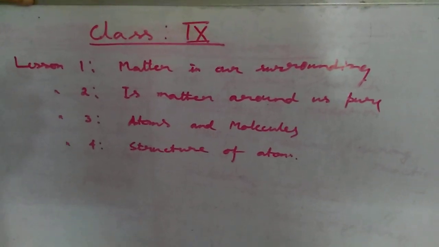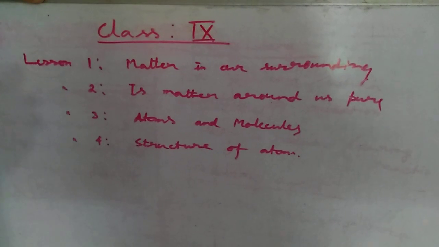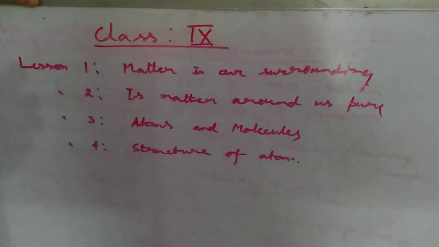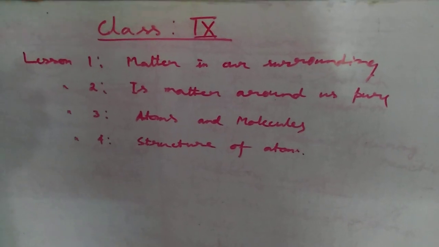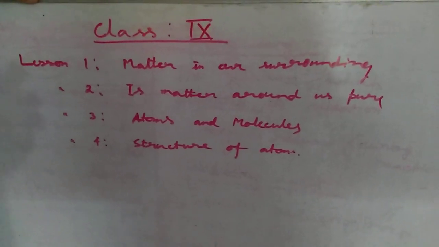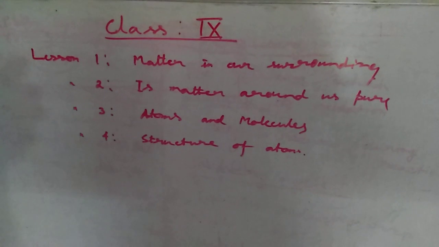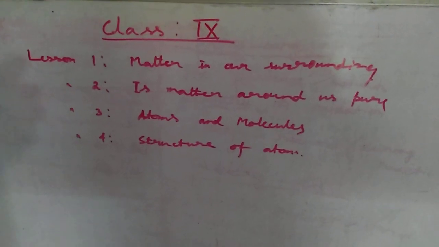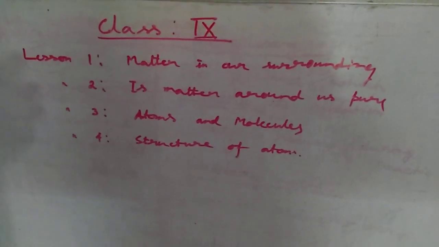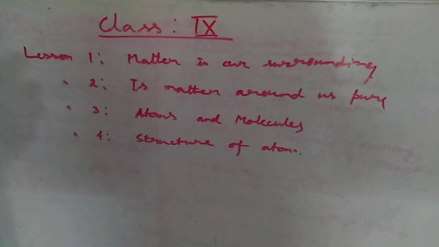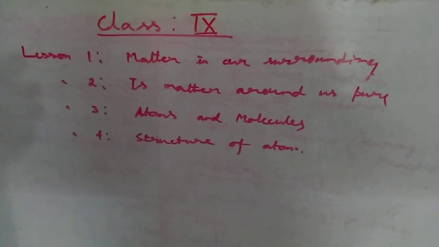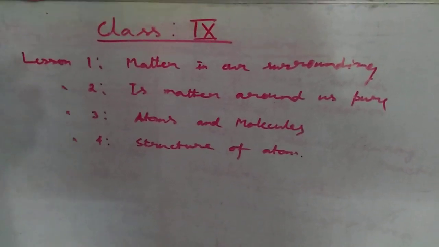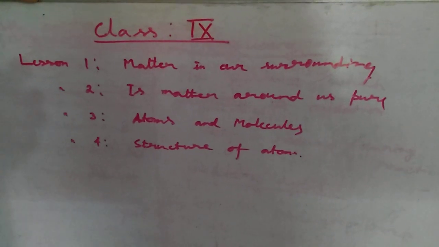In the third lesson we will be learning about matter which is made up of very small particles, that is atoms and molecules. What is an atom, what is a molecule, what are their differences, how to write the short forms of atoms and molecules, and how to derive the formula. Based on that, how many molecules or atoms are present in a given quantity of a substance, that is the mole concept. All those things are included in the third lesson.